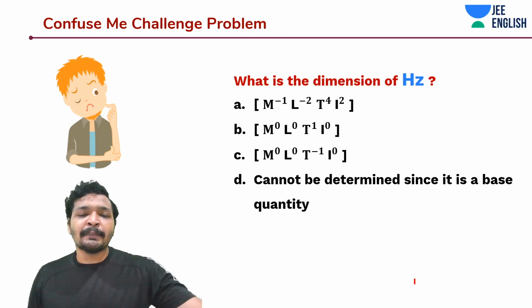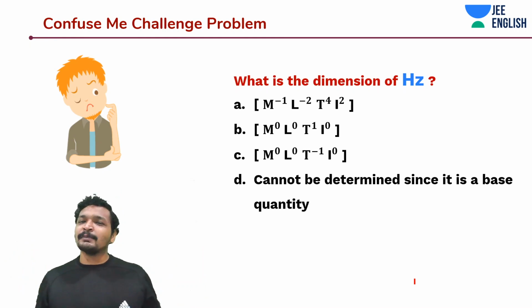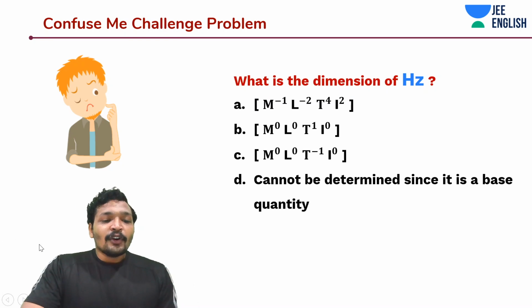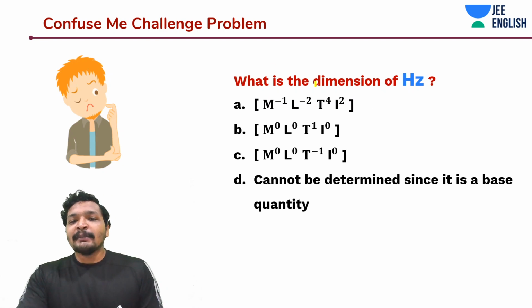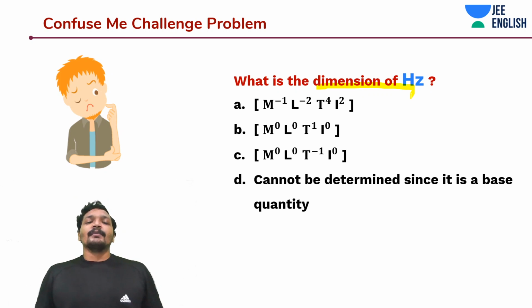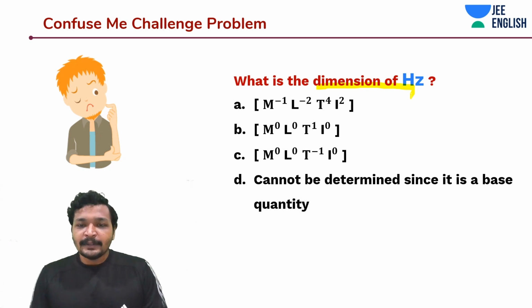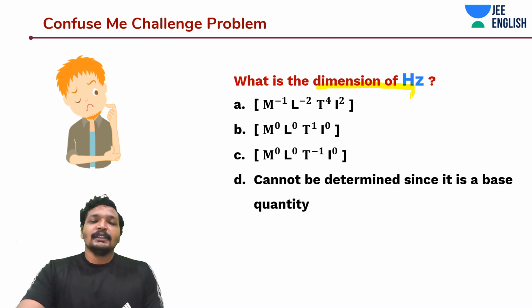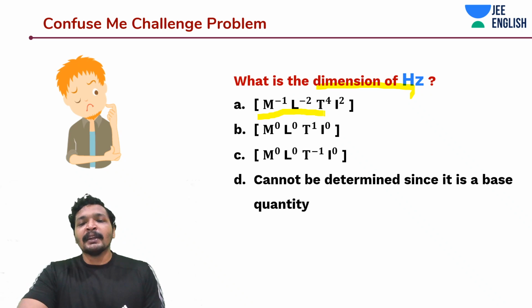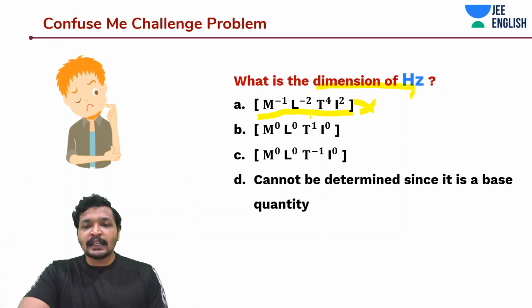Now it's time for some confuse-me problems, guys. Challenging problems, brain teasers. Wake up, guys, wake up. So the first question says, what is the dimension of Hertz? Hertz is a unit for expressing frequency. Whether it's M to the power minus 1, L to the power minus 2, T to the power 4, I square, this is not Hertz. Hertz is nothing but 1 by time, so it's going to be 1 by second. They have given you options to confuse you a little bit. So you should be choosing C.